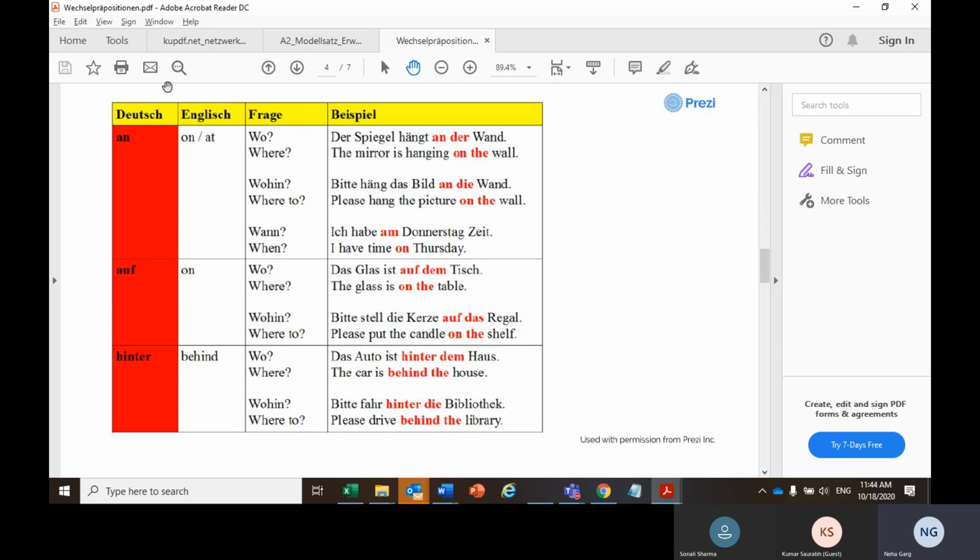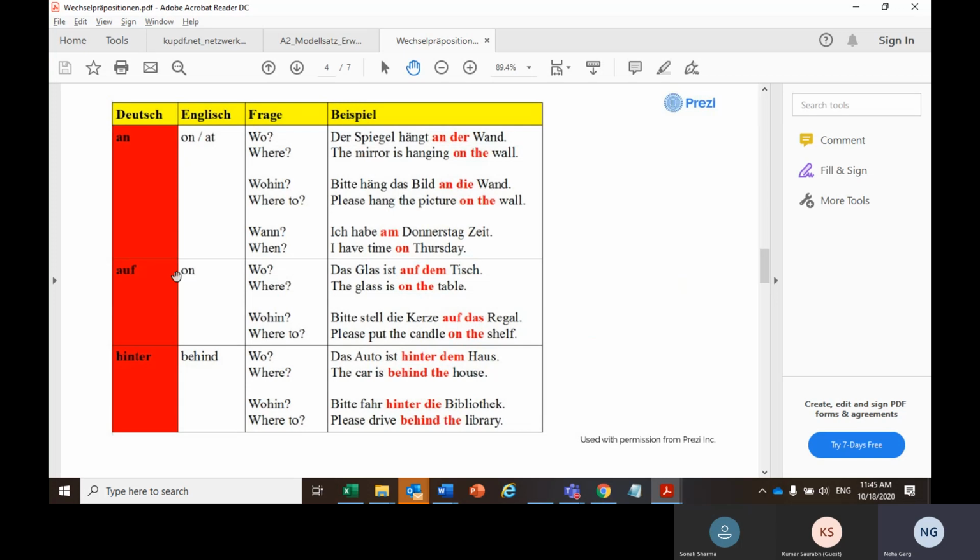So we have on, first of all, on, as we discussed, on something or at something. So when you are above something, on top of something, for that we usually use auf. So when you are sitting at the table or at the chair, that would be auf. But then if you are hanging something at the wall, or let's say you are going to study at the university, for that we will be using an.